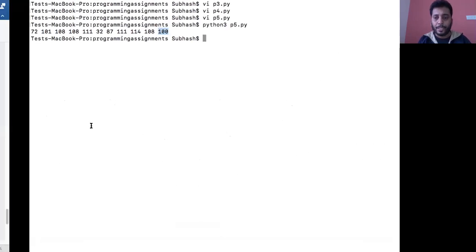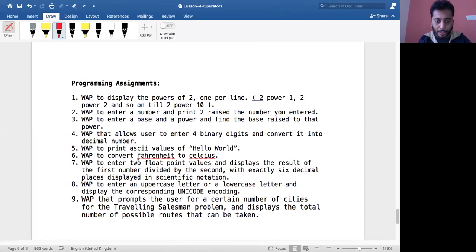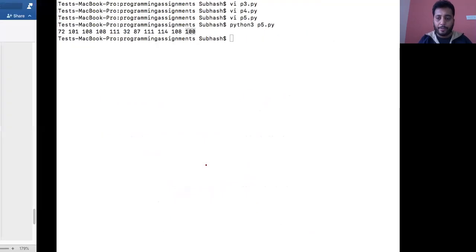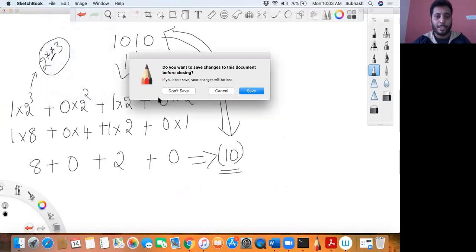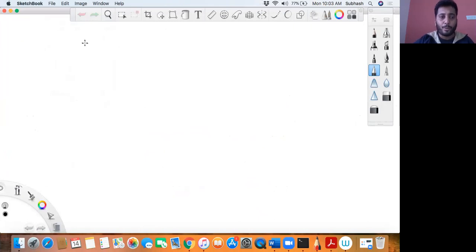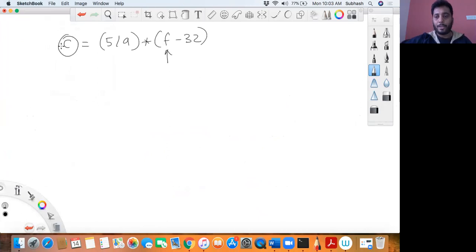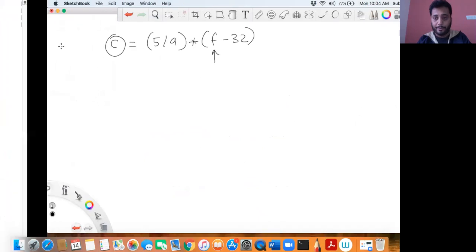Having said that, then we have: write a program to convert Fahrenheit to Celsius. If I give you a temperature in Fahrenheit, you are supposed to convert that into Celsius. How do I do that? There is a formula which says Celsius is equal to 5 divided by 9 multiplied by Fahrenheit minus 32. So if you give Fahrenheit as input, you can use this formula to convert that into the Celsius value. 5 by 9 multiplied by F minus 32.